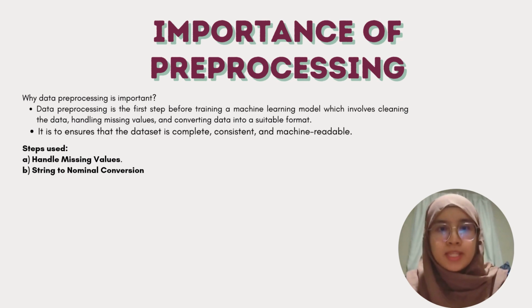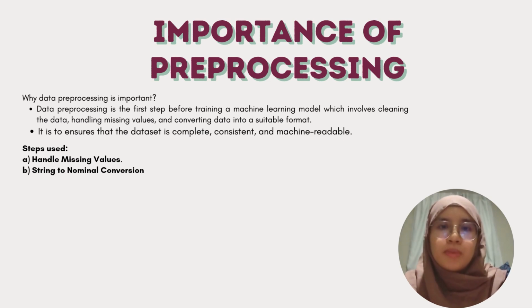I will be presenting part B, which is data preprocessing and feature selection. Why is data preprocessing important? Data preprocessing is a crucial first step before training a machine learning model. It involves cleaning the data, handling missing values, and converting the data into a format that the machine learning algorithm can read. This process ensures that the dataset is complete, consistent, and machine readable, which is very essential for building an effective and accurate model.